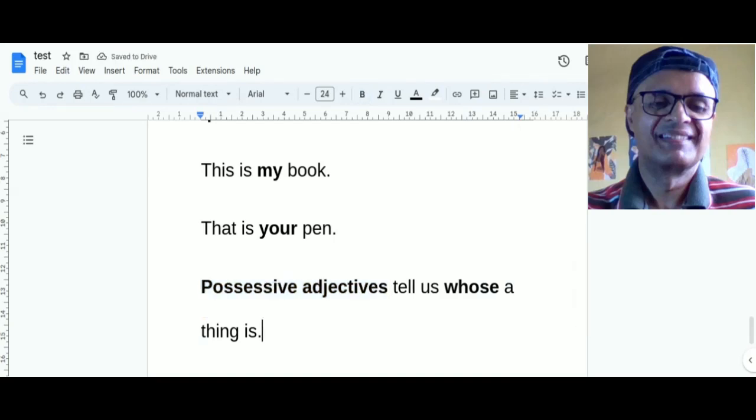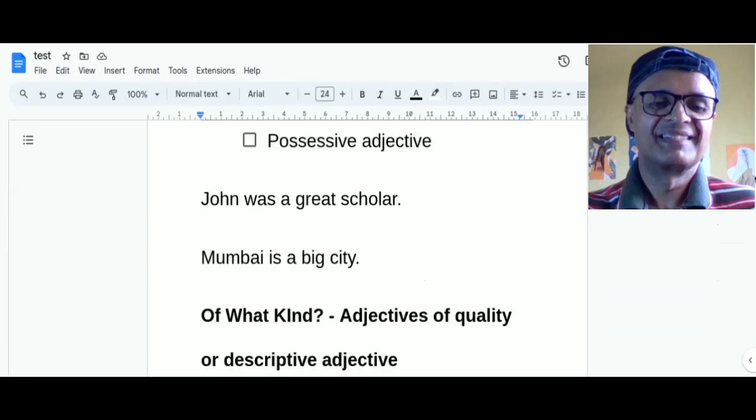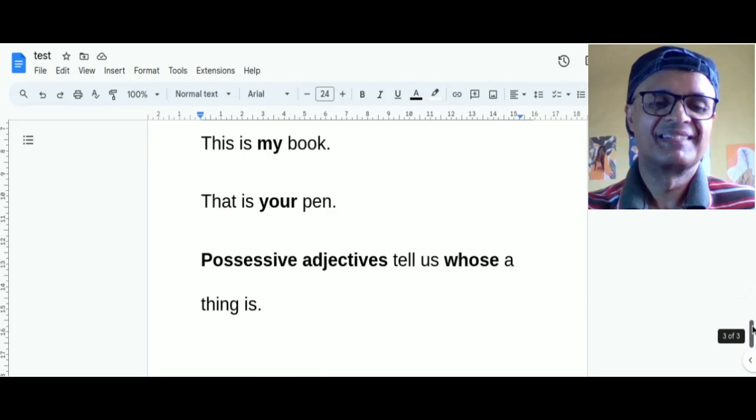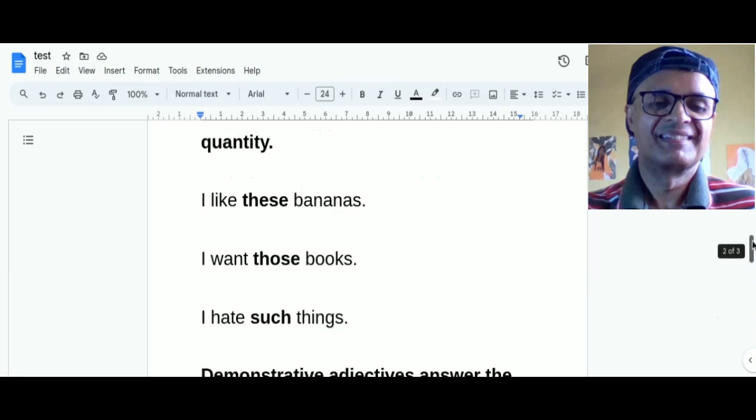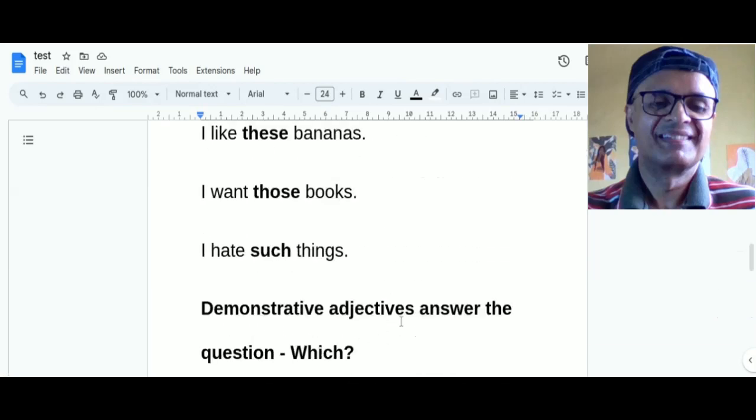Finally, we have covered five kinds of adjectives. And finally, I would like to add here that demonstrative adjectives are sometimes confused with articles. Why? Because in some cases we use a, an, or the.